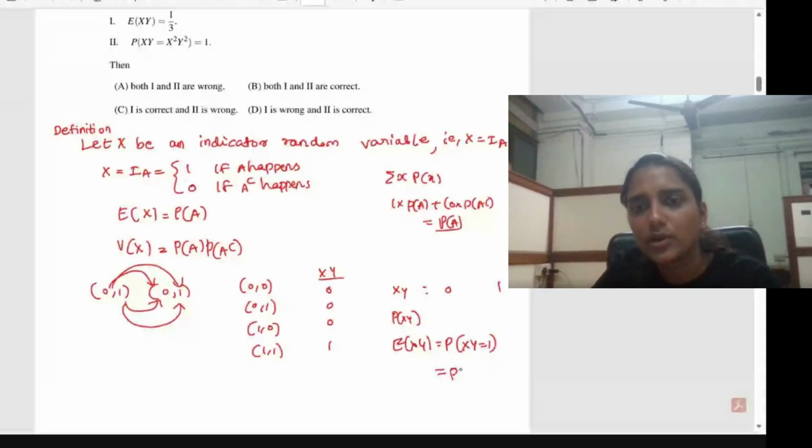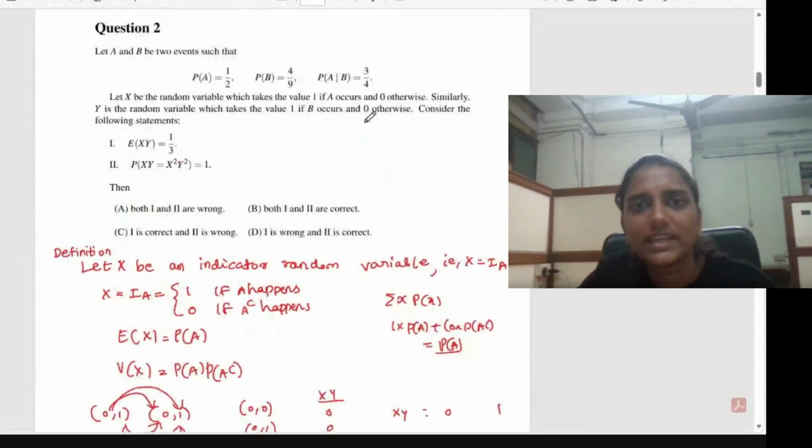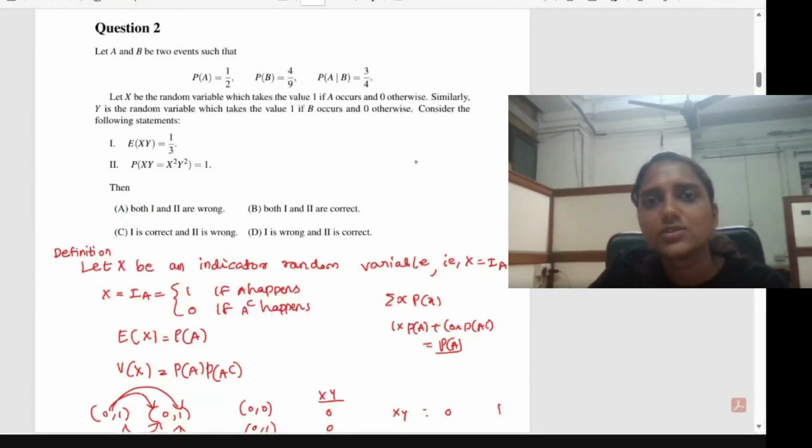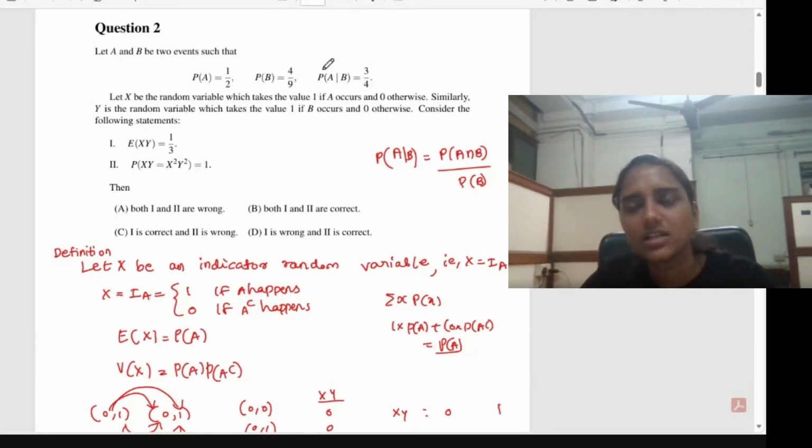So that is equal to the probability of A intersection B. A should happen, only then can x take the value 1. B should happen, only then can y take the value 1. So only when x equal to 1 and y equal to 1 can x into y take the value 1. So the probability will be equal to the probability of A intersection B, and that will be equal to 1 divided by 3. It is already given that the probability of A given B is 3 by 4. Using the conditional probability definition, the probability of A given B is equal to the probability of A intersection B divided by the probability of B. So from this you can find the probability of A intersection B as the probability of A given B into the probability of B.